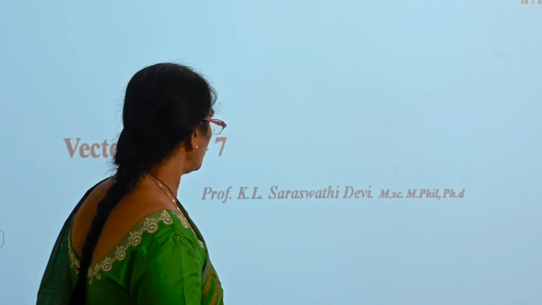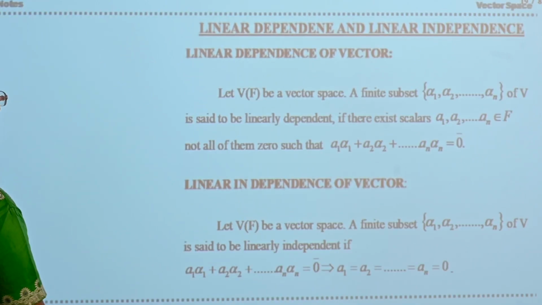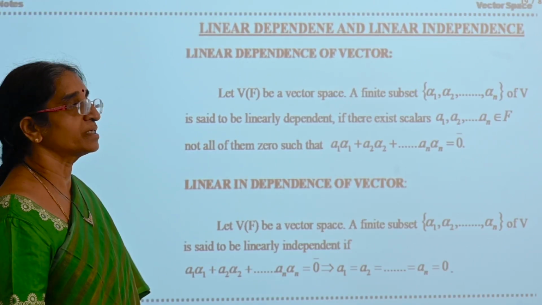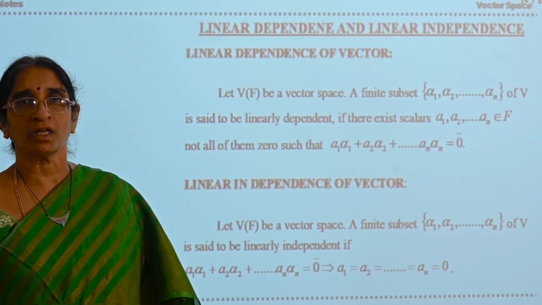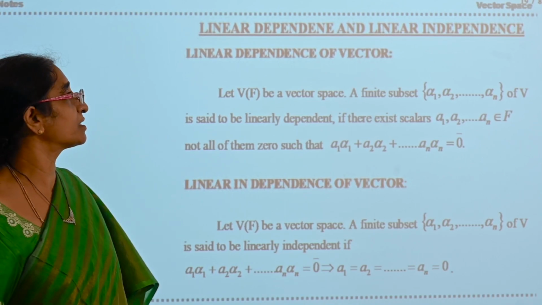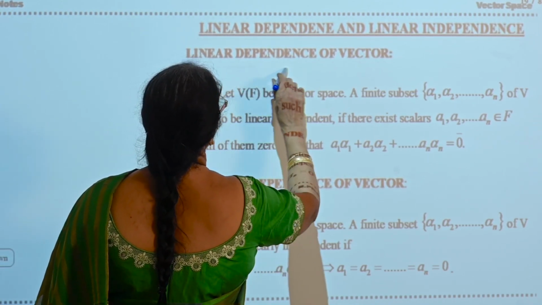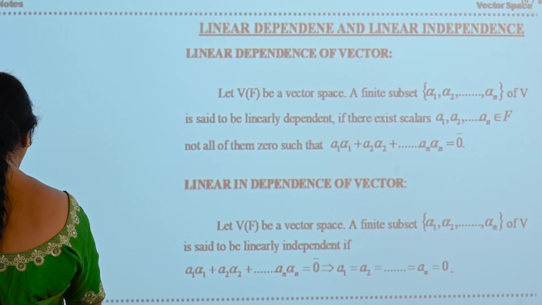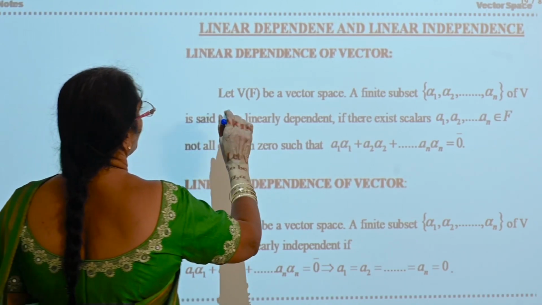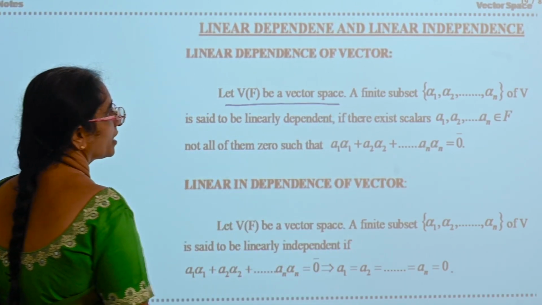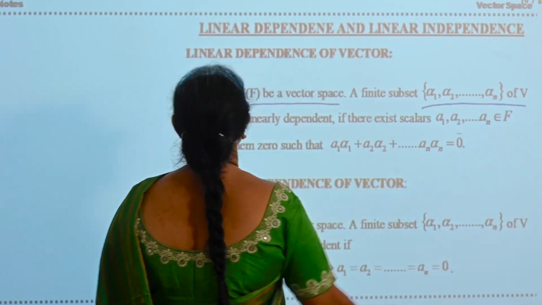Vector space, part 7. In this video we are going to discuss the linearly independent set and dependent set. What is linear dependence and what is linear independence? Now see, linear dependence of a vector, or a linearly dependent set. Let V(F) be a vector space and A be a finite subset of V.